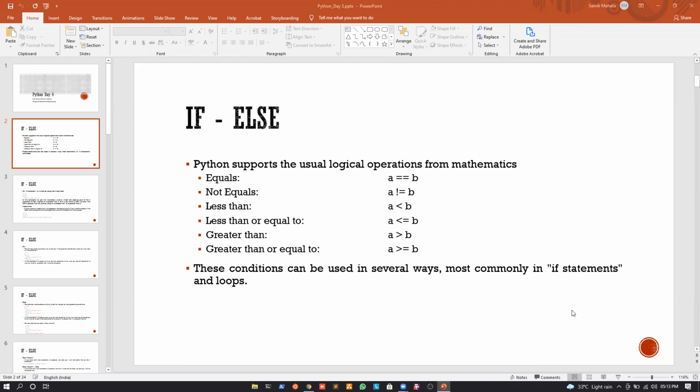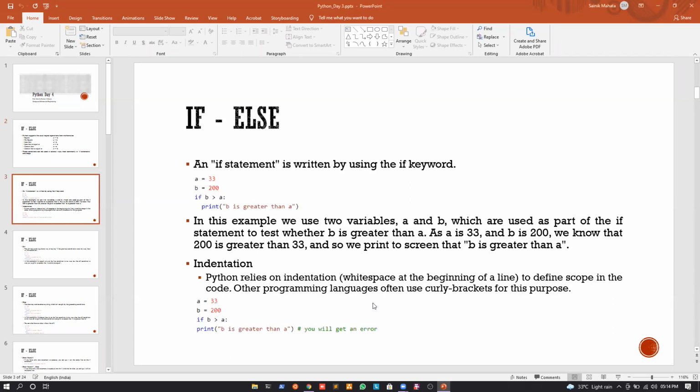Whenever we want to use these logical operations, these conditions can be used in several ways, and most commonly they are used in if statements and loops. Okay. Now, how do we use them in if statements and how do we use them in loops? We will see in the later half of the slide. Okay. So if I just move forward, if I come to the if statement, we can see that the if statement is actually written using what?